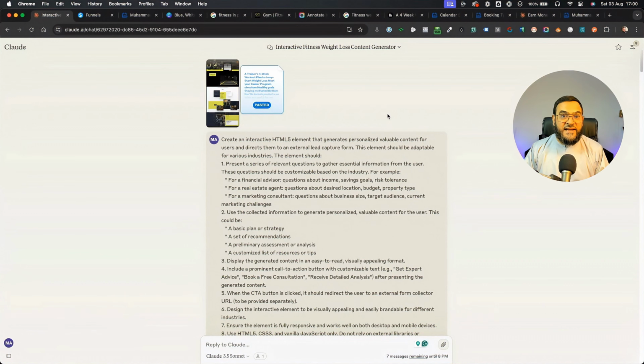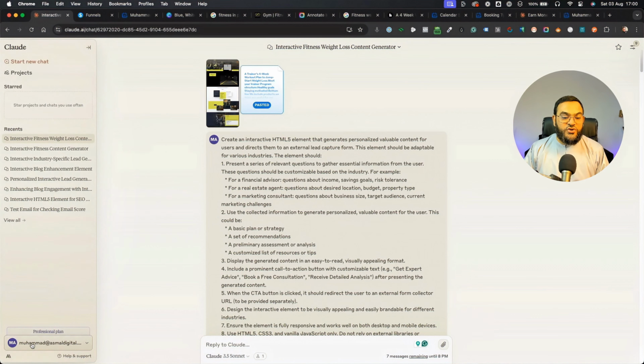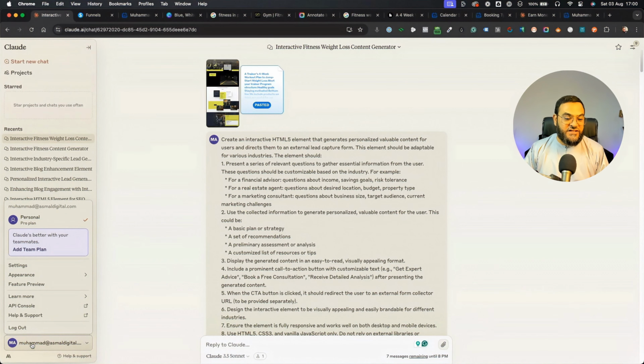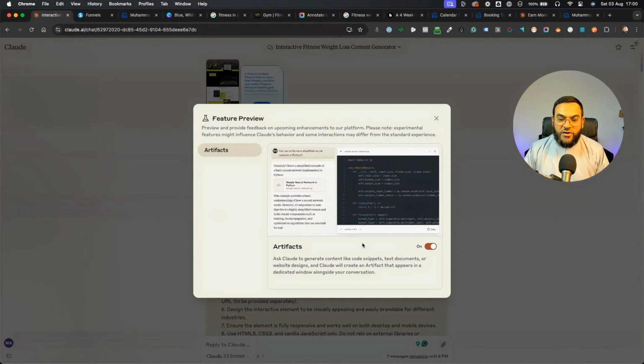So you will need to sign up for a Claude account. So that's Claude AI, sign up for a free account. And then the first thing you will want to do is turn on the artifacts feature. For that, you will click on your username in the bottom left-hand corner, then click on feature preview, and then make sure that artifacts is toggled on.